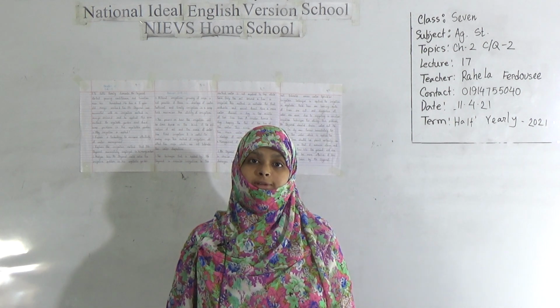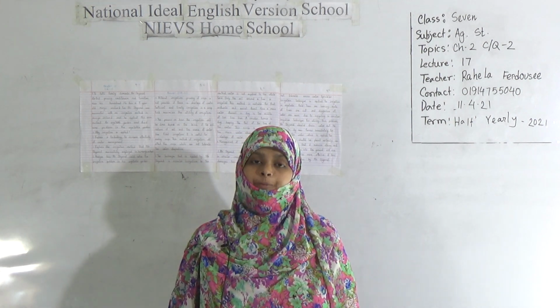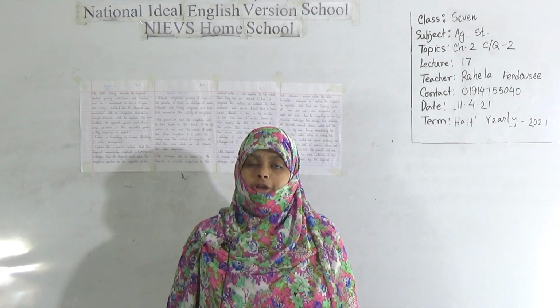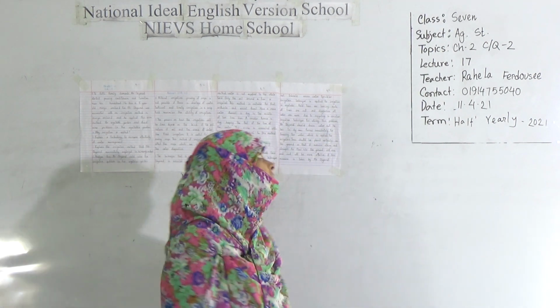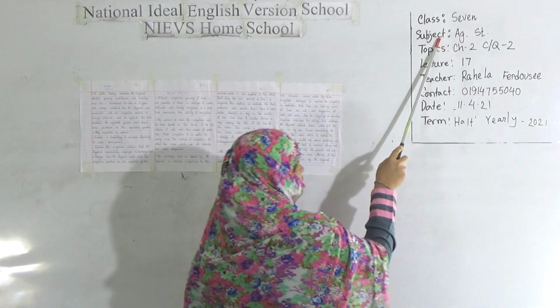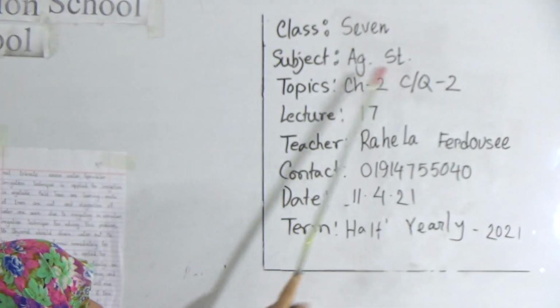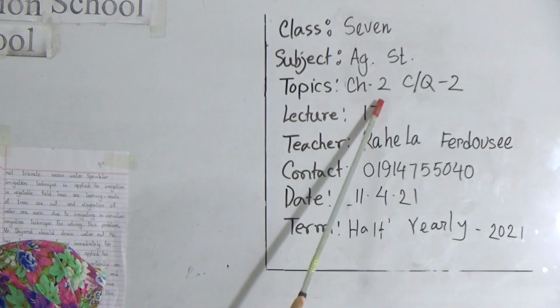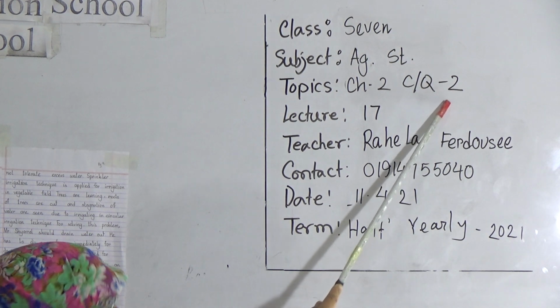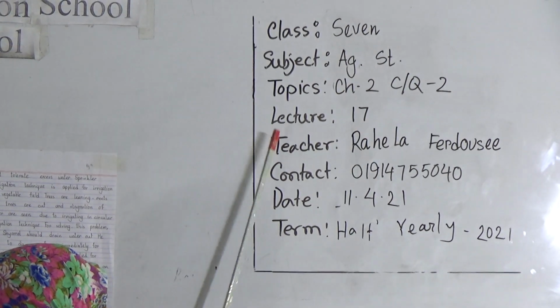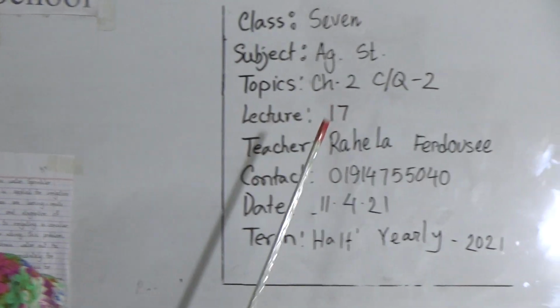I am Raila Firdausi, Assistant Teacher, Day Shift. Today I am going to have a class with the students of class 7. Our today's subject is Agriculture Studies. Our today's topic, Chapter 2, CQ2. We will discuss the question answer today. Our today's lecture number is 17.